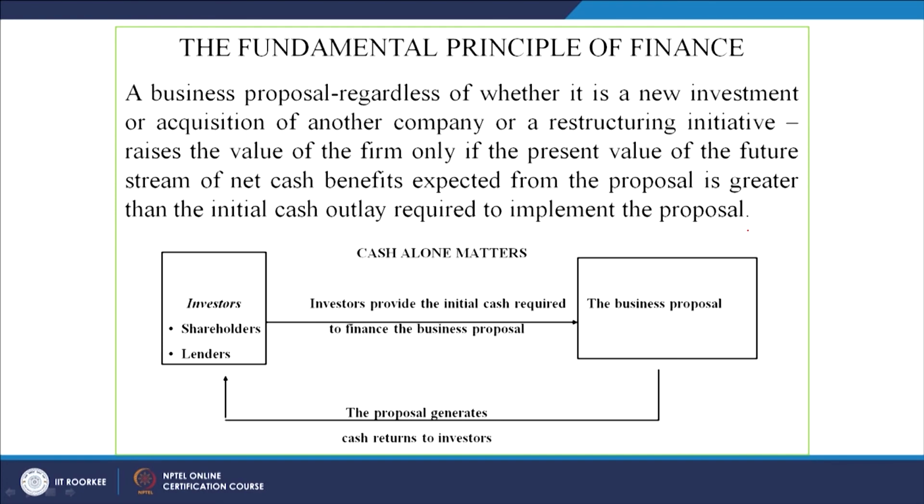So, the ultimate purpose of the business is attained, because we are able to maximize the wealth of the shareholders and lenders, and against the investment of 100 rupees we are able to give them back 150 rupees. This is the fundamental principle of finance, that whenever you make any investment, that investment must appreciate over a period of time, and the discounted value of the outcome of that investment must be either equal to the investment or greater than that.